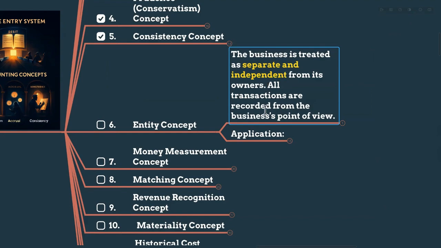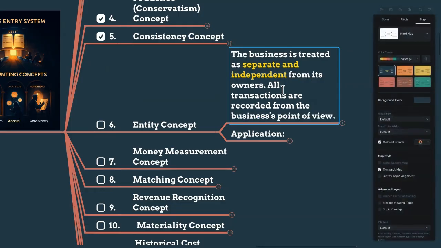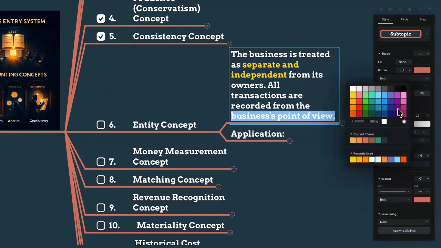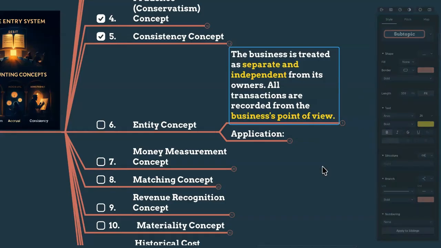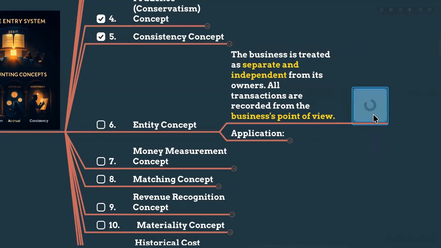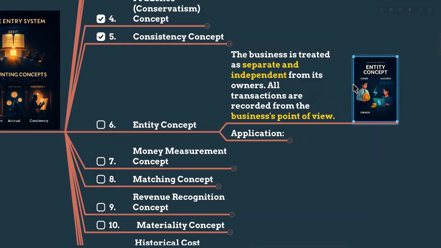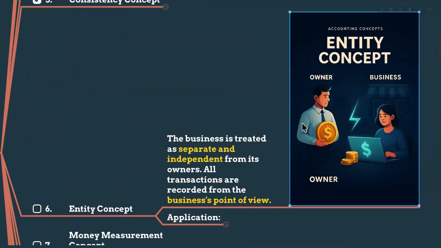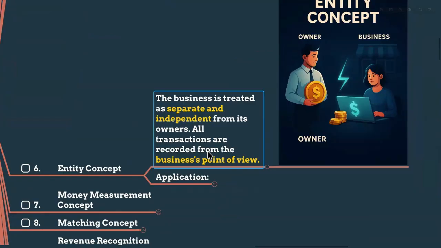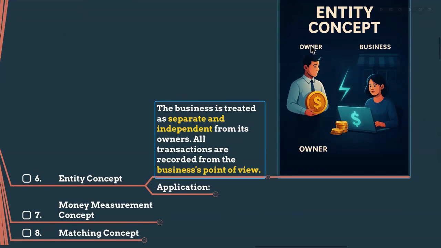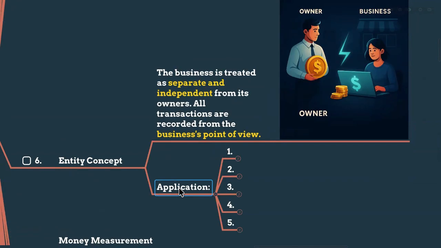All transactions are recorded from the business point of view. If the business is incurring expenses, we will record them. If the business is making income, we will record it as business income as well as business expenses. We are not going to record the owner's separate income sources into the business accounts, or the owner's personal expenses into the business accounts. So the owner is separate from the business. That is the entity concept.